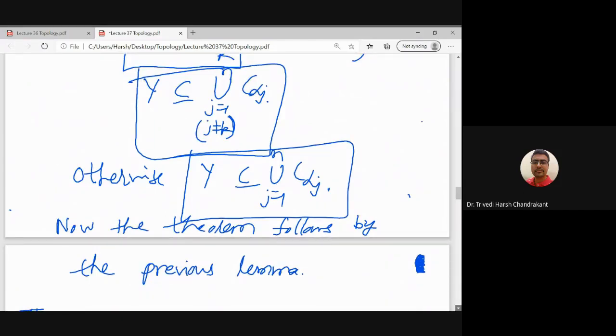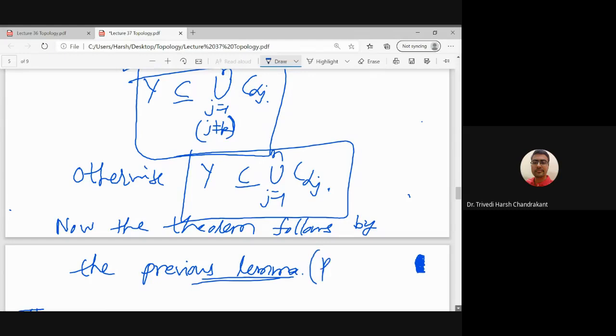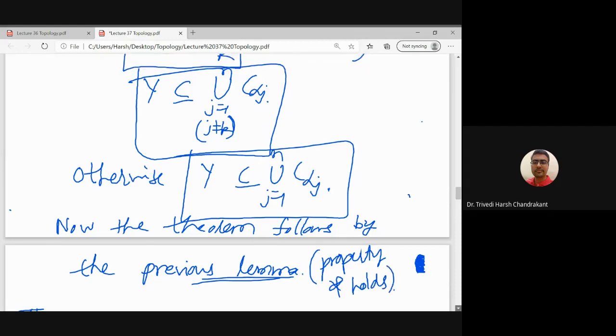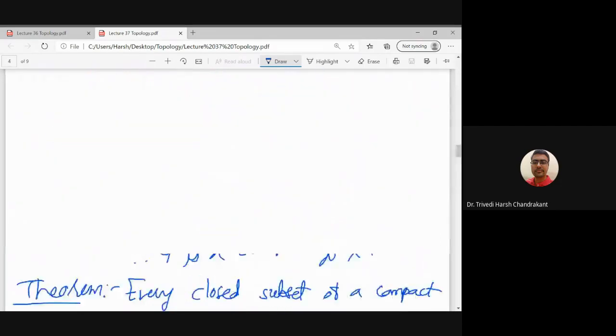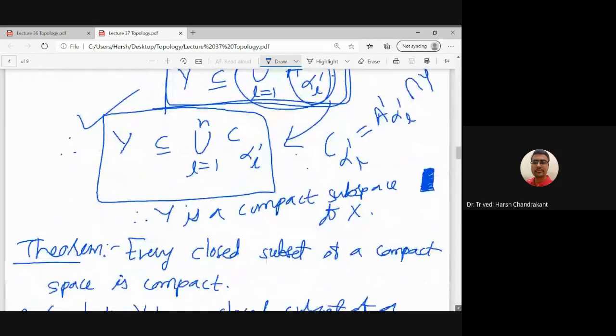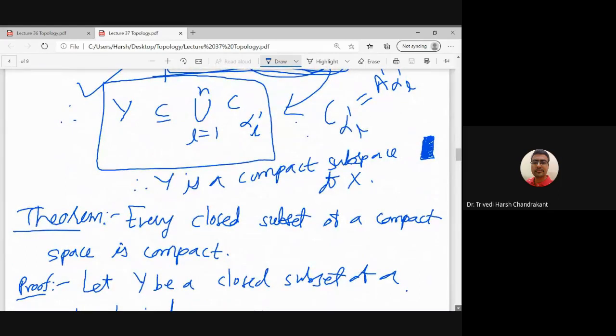So basically we are using the previous lemma, that property star holds. So every open cover of Y by the open subsets of X has a finite subcover, that we have proved now. So therefore we can use the lemma. So what we proved is, let us go back again to the statement. We proved that every closed subset of a compact topological space is compact in the subspace topology.